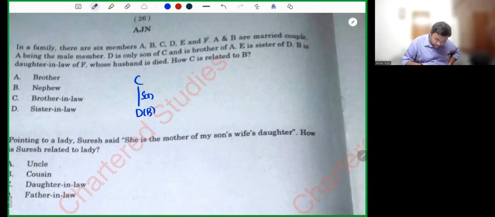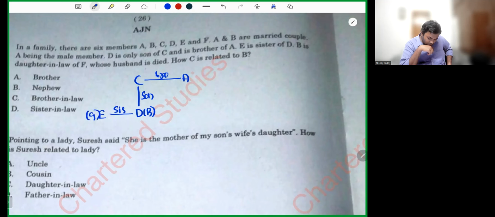D is the only son of C and is brother of A. So C is brother of A. E is the sister of D, so girl.